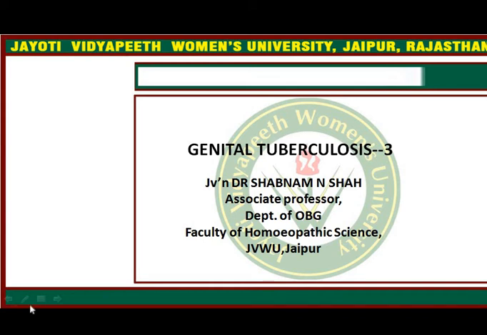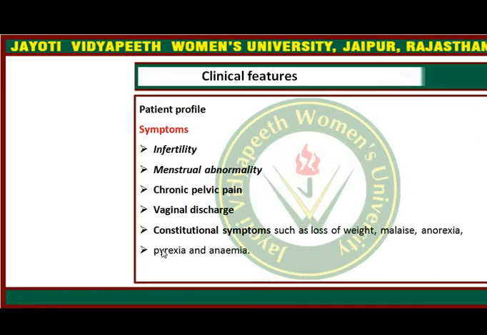Good morning, everyone. Now we are continuing our session on genital tuberculosis. We had already seen tubercular salpingitis, tubercular endometritis, cervical tuberculosis, ovarian tuberculosis, tuberculosis of vulva and vagina, and tuberculosis of pelvic peritoneum. Now, clinical features. We have to see what the clinical features are, and how the patient of genital tuberculosis will present.